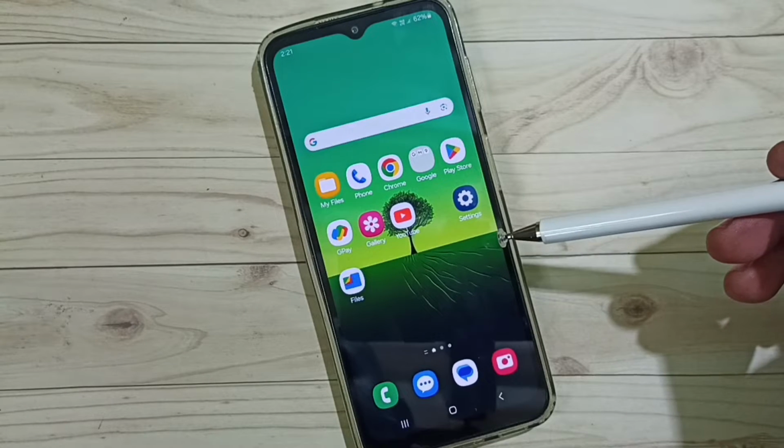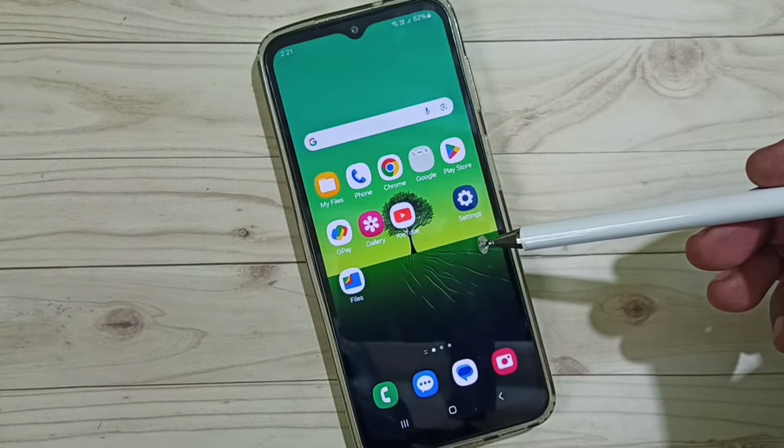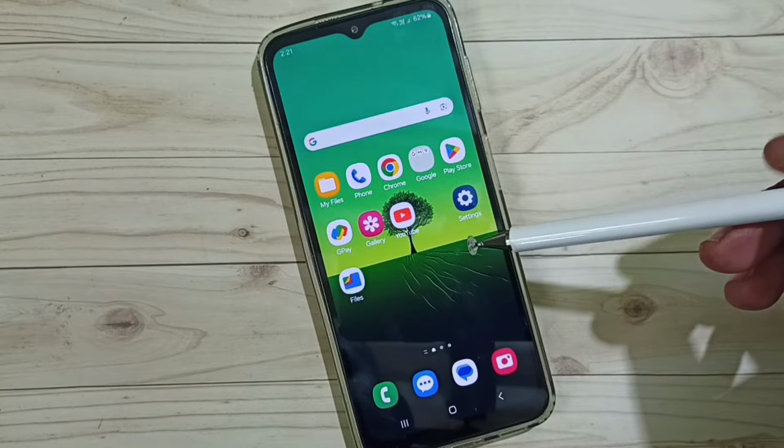Hi friends, this video shows how to change notification sound of WhatsApp in Samsung Galaxy mobile phone.